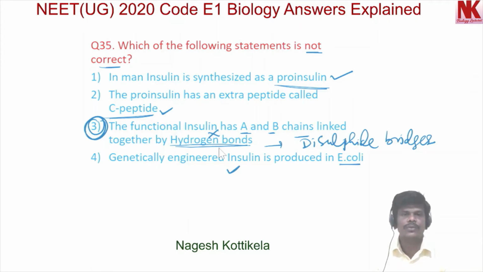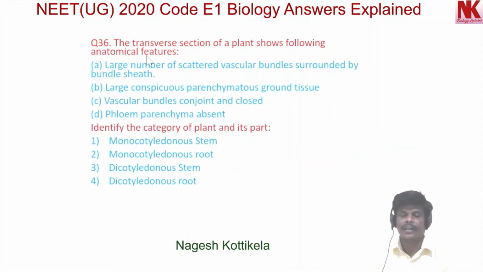Now moving to the next question, question number 36. Here is the transverse section of a plant showing the following anatomical features. A, large number of scattered vascular bundles surrounded by bundle sheath.